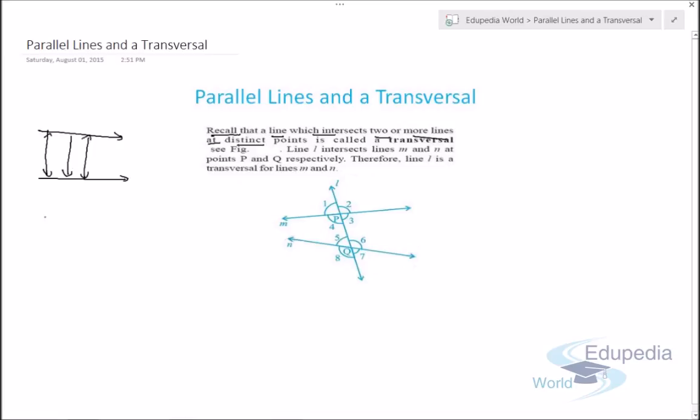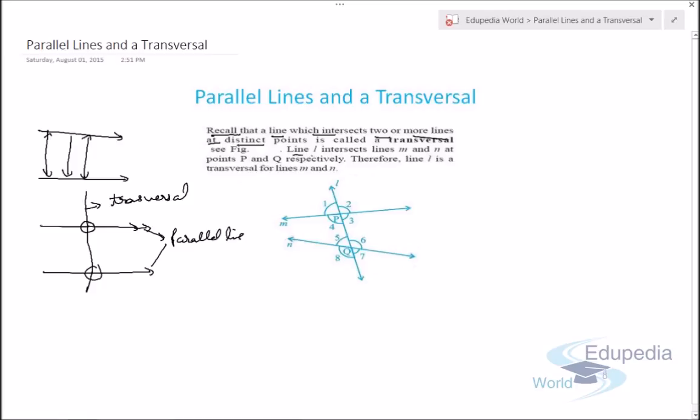Now suppose we have two parallel lines and there is a unique line which cuts these two parallel lines at distinct points, like this point and this point. So this line is known as transversal. This is the concept of transversal, and these two lines are known as parallel lines. So this is the concept of parallel lines and a transversal.